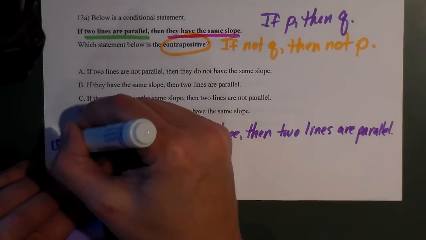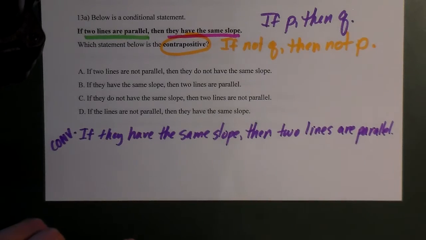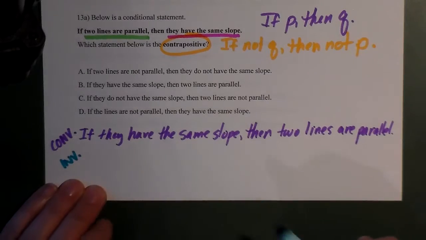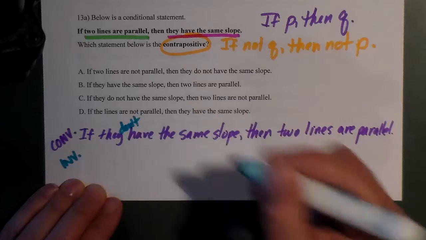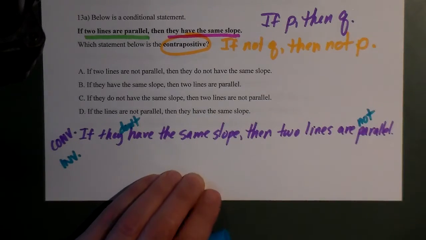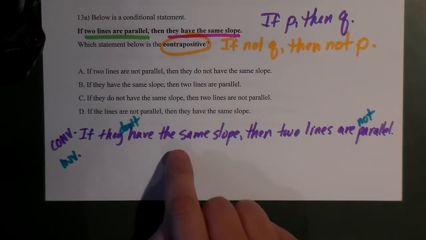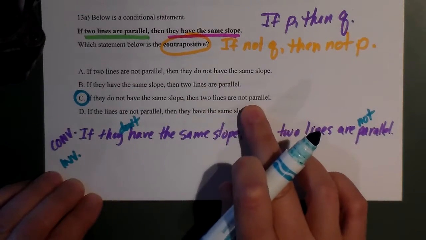That's the converse. In order to get the contrapositive, we have to take the converse and we have to apply the inverse to it. So now, if they don't have the same slope, then two lines are not. So I've conversed it and inversed it. So if they don't have the same slope, then two lines are not parallel.